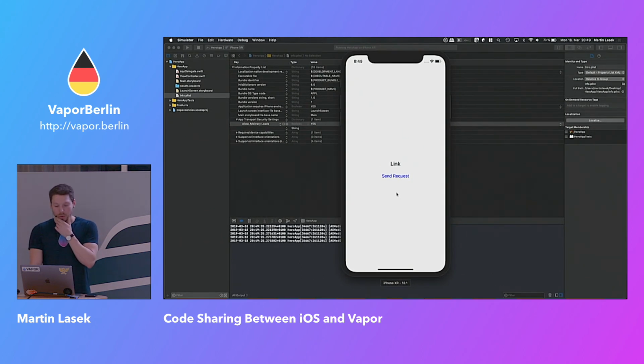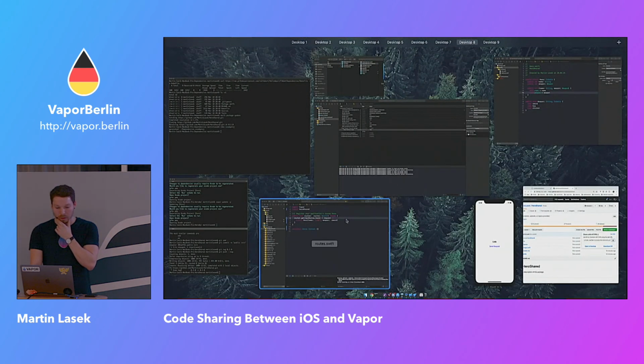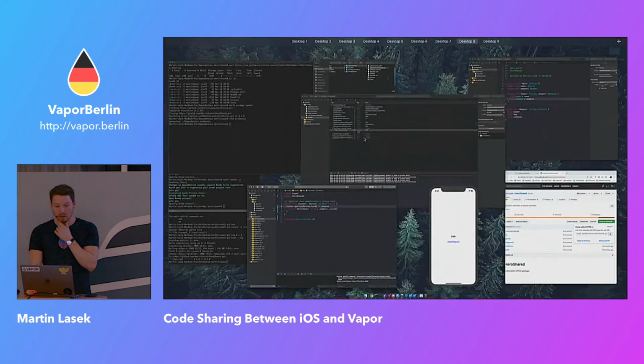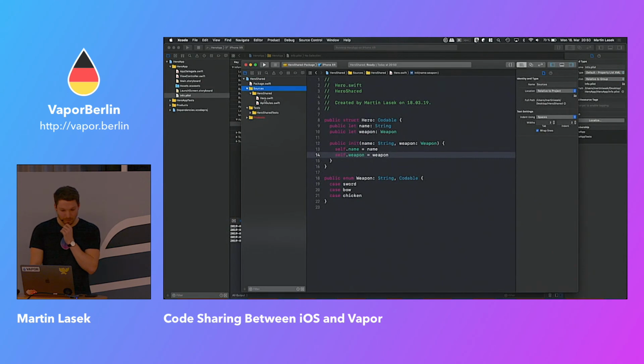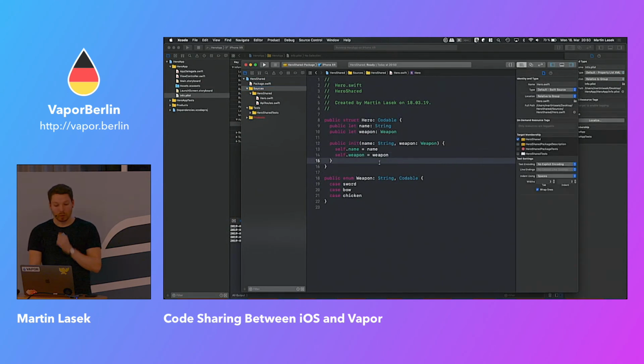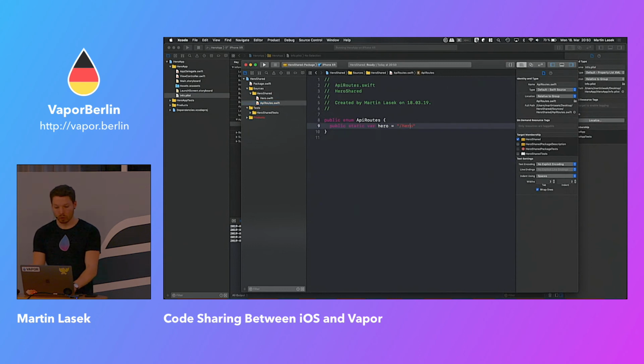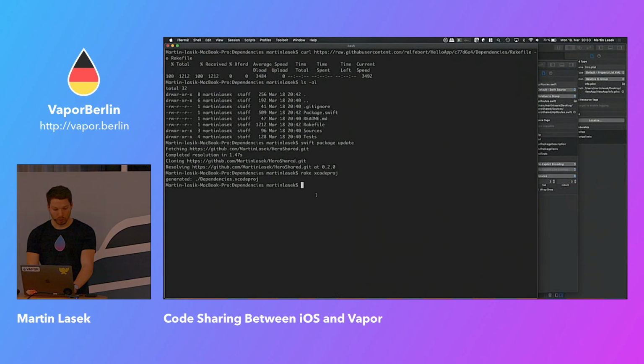And the cool thing that I found out is if we change something in the shared package, which is this one, Hero Shared, I can just show that for a second. Let's say API root changes to API root lists, right? And then we go to our hero app dependencies and run Swift package update.